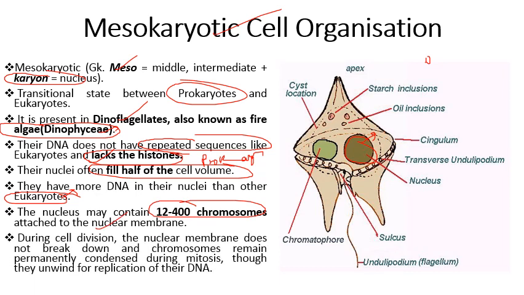During cell division इसमें एक और feature है, the nuclear membrane does not break. जो nuclear membrane होती है जब mitosis होती है, otherwise normal cells में it disappears during cell division, but इसमें ये nuclear membrane intact रहती है and does not break down, and chromosomes remain permanently condensed during mitosis, though they unwind for replication of their DNA. ये सिर्फ unwinding show करते हैं जब DNA replicate होता है. So these are some differences from the eukaryotic nucleus or eukaryotic cells.